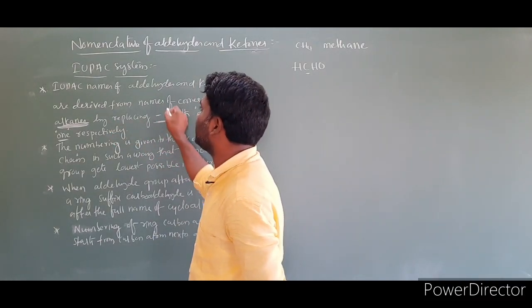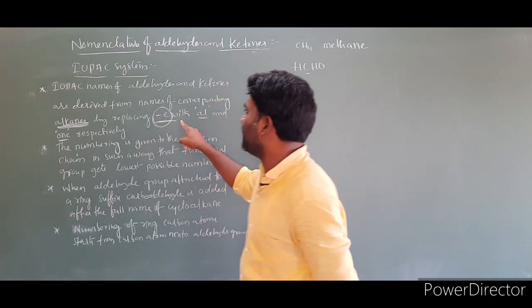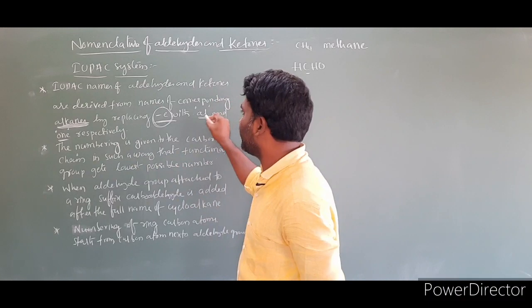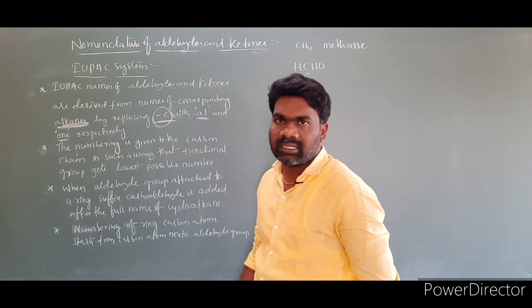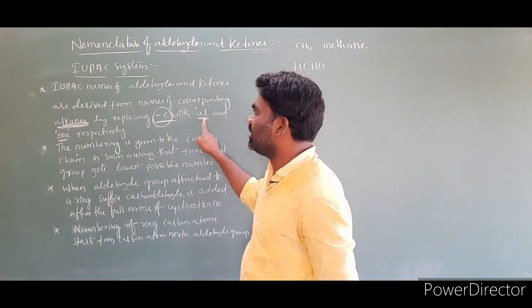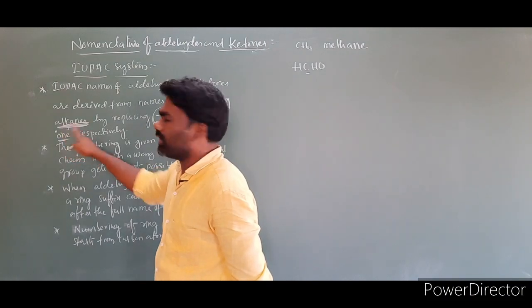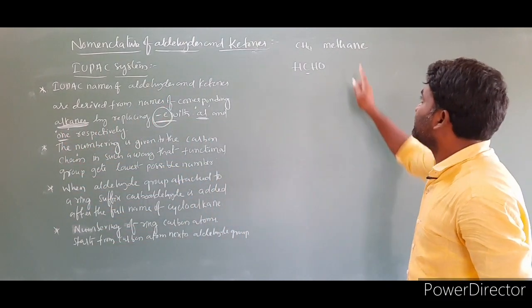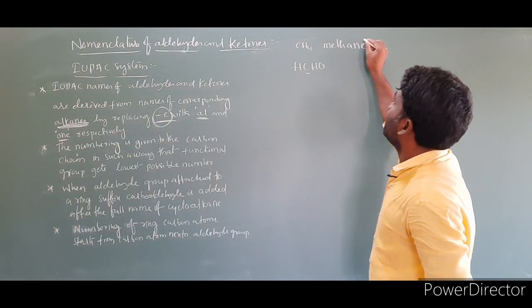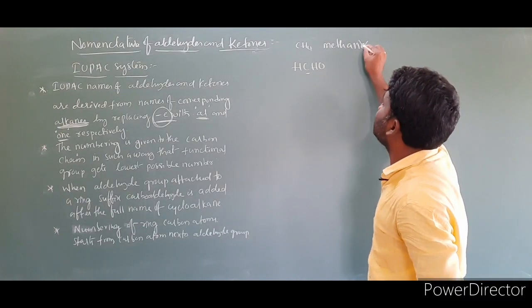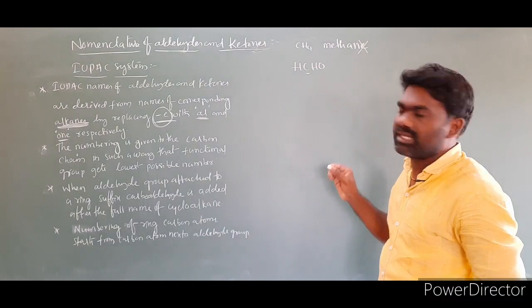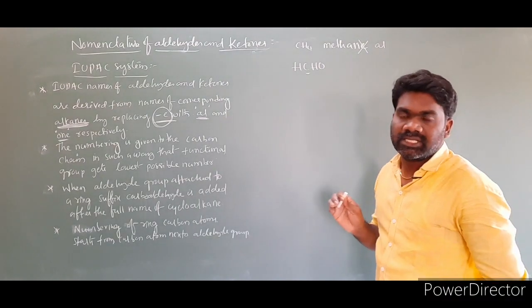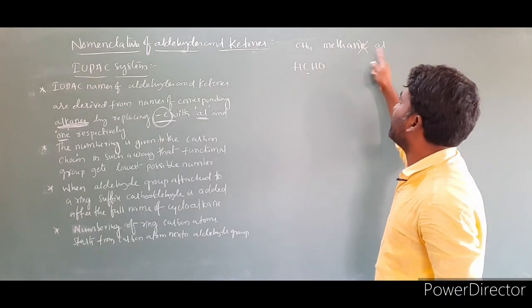Listen to this point: replacing E with al and one respectively. In the case of aldehydes, we have to write al. E is replaced by al, and in the case of ketones, E is replaced by one. What this means is, this is the alkane, and I am removing this E. In the place of E, I am writing al for aldehydes. If it is ketones, we have to write one.